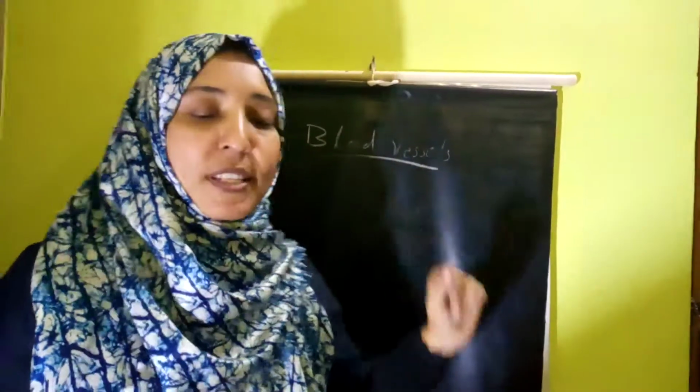So we are discussing the transportation system. We just mentioned the blood. Three components are there: blood, blood vessels, and heart. So next we can discuss the blood vessels.